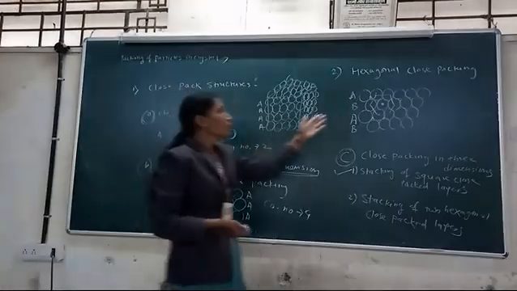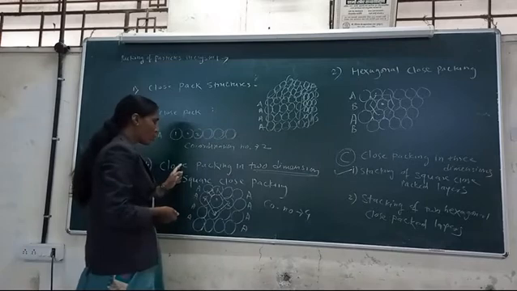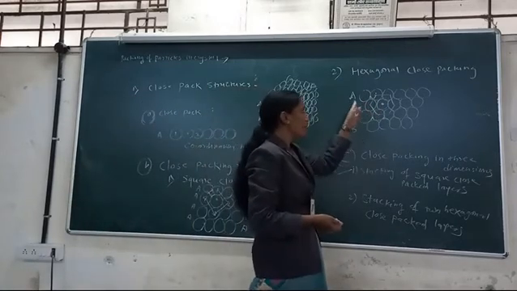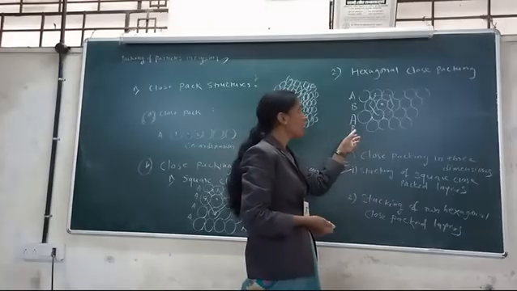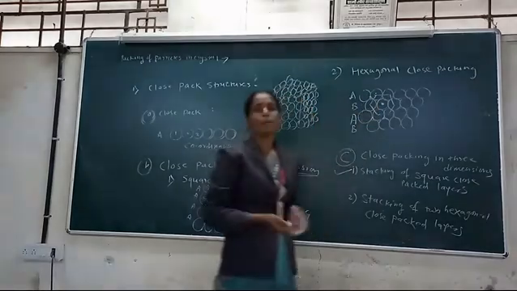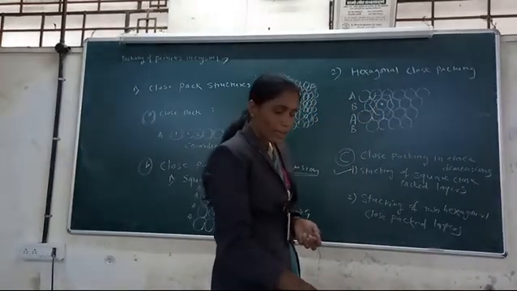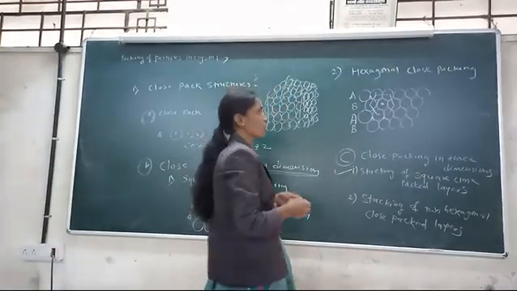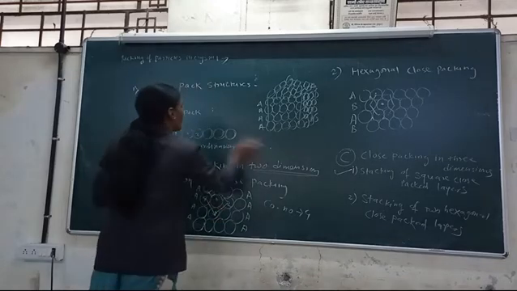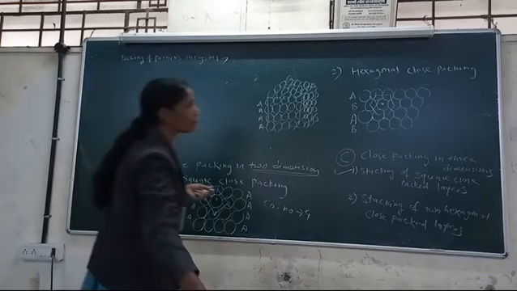Then second type, stacking of two-dimensional hexagonal close packed layers. Two-dimensional hexagonal AB type layers are arranged in a three-dimensional manner to produce the hexagonal close packed structure, means HCP structure. This structure is drawn here.